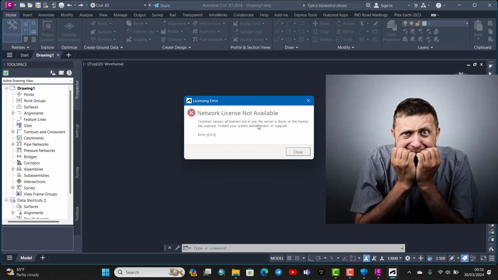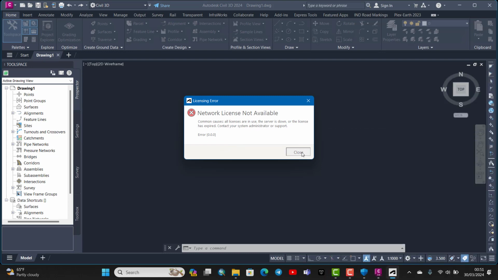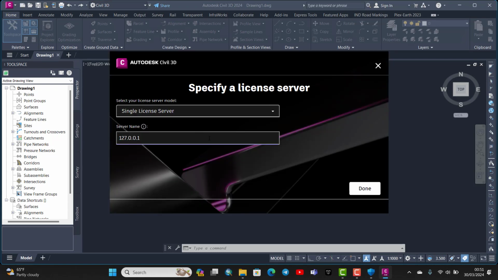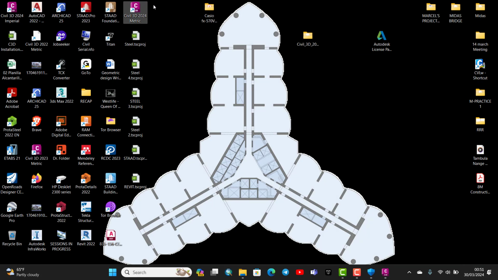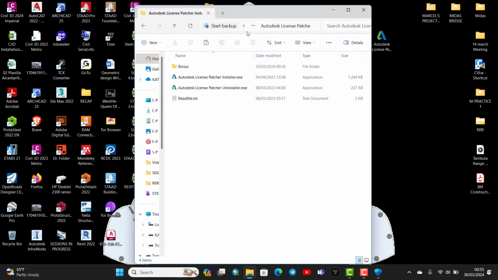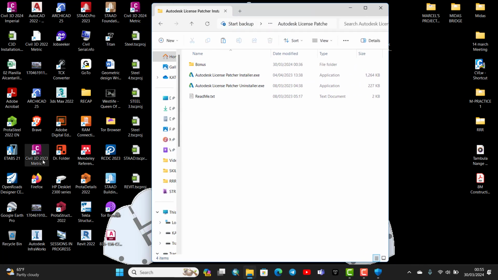Common causes are that the license server is down or expired. Just close this. Let me see the problem. Now the problem would be I'm having two versions of Civil 3D, this one which I've just installed and this one which is Civil 3D 2023. So the problem could be that, but yours should be working very well. Let me see how we can fix this. Because I'm having a previous version of Civil 3D, it's failing to detect the license.